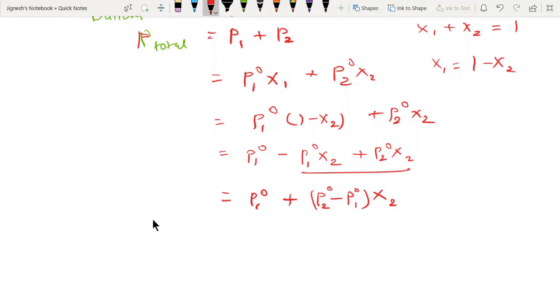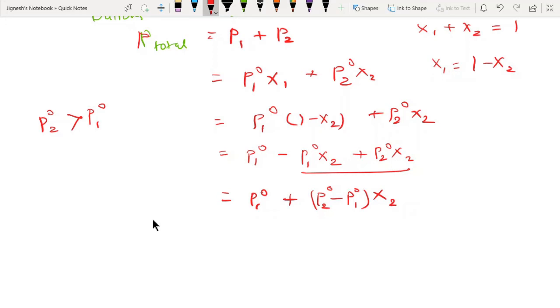And a simple suggestion to all of you: P naught 2, by default you have to take as greater than P naught 1. Understand? So guys, this is what we have to understand.